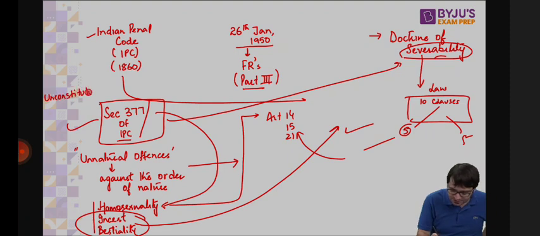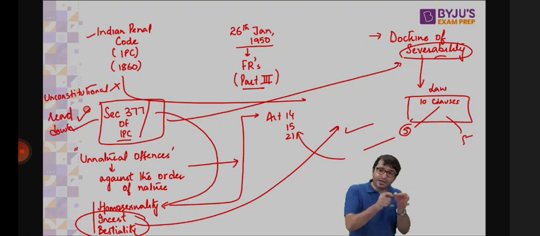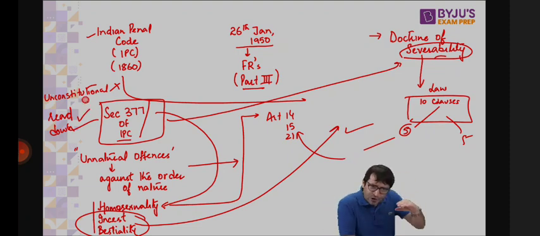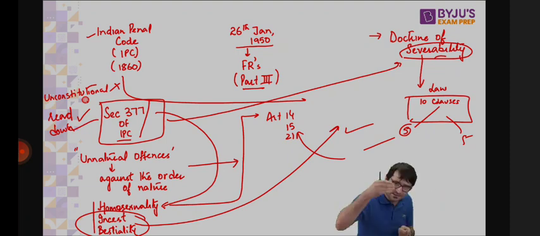Section 377 was read down. And what is reading down of a particular law? One part of it is unconstitutional, the remaining continues. So we are reading down this law to say homosexuality is not a crime, but bestiality is still a crime, incest is still a crime. That is what we call the doctrine of severability. And that is Article 13, Clause 1.